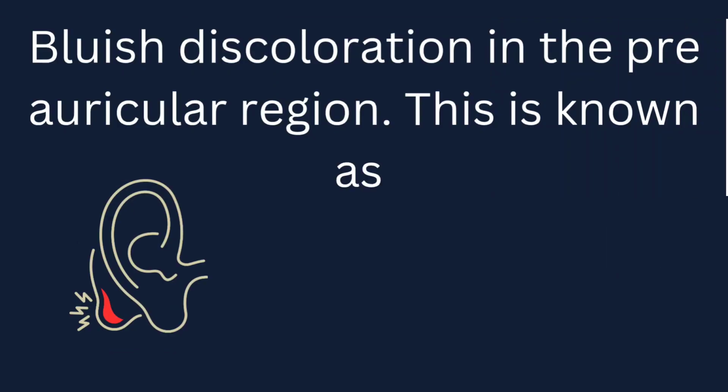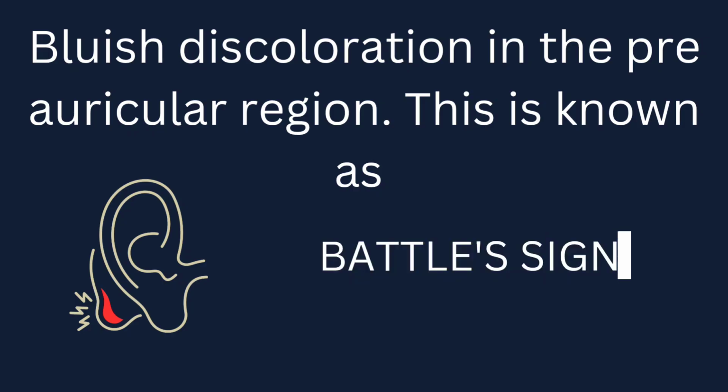The bluish discoloration in the preauricular region. What is the sign? The sign is Battle sign. So the bleeding will be seen behind the ear, specifically over the petrous temporal bone. It is because of the fracture of the middle cranial fossa of the base of the skull, because the blood tracks through the tissue planes and settles there.